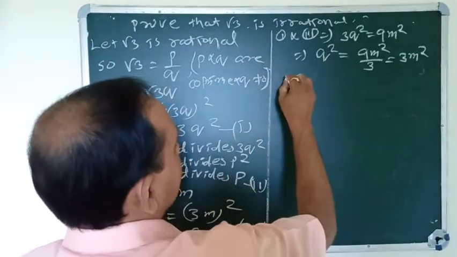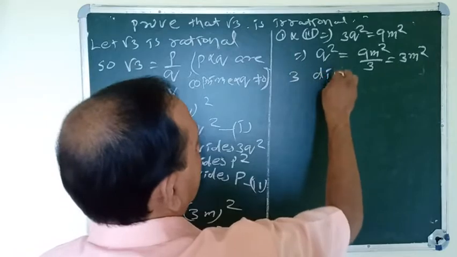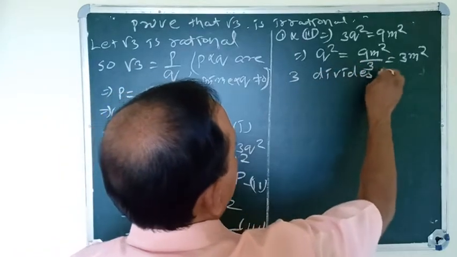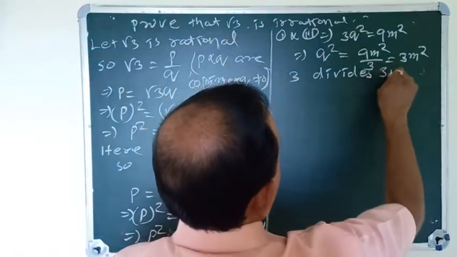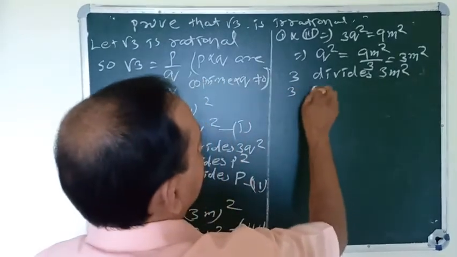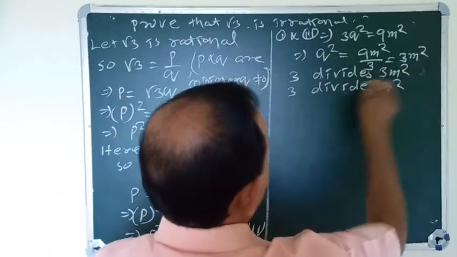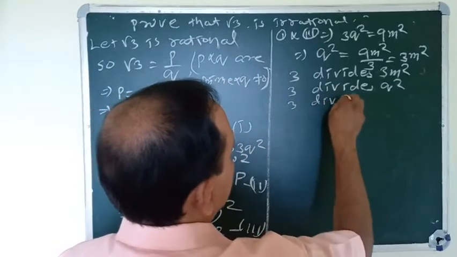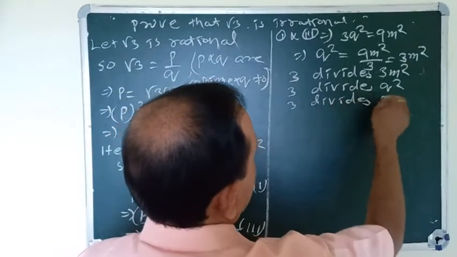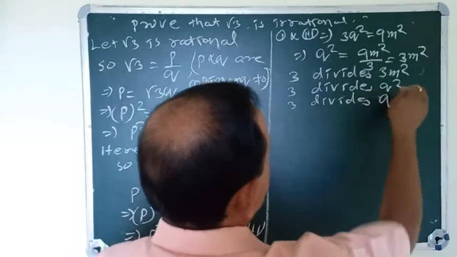So 3 divides 3m square, so 3 divides q square, then 3 divides q.